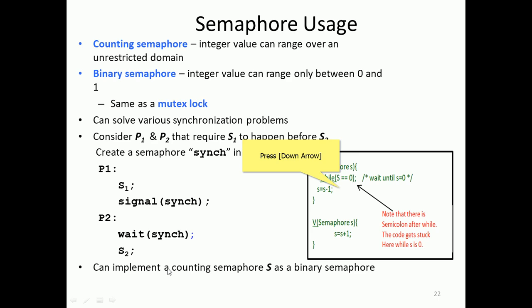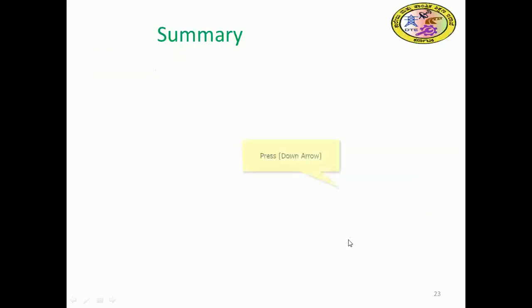So here we have the semaphore: while S is equal to 0, then S is equal to S minus 1. Note that there is a semicolon after the while, so it gets stuck here while S is 0. When S becomes 1, it comes out and enters the critical section. Once it is completed, it exits, and we set S equal to S plus 1.